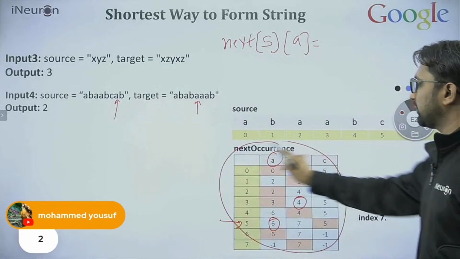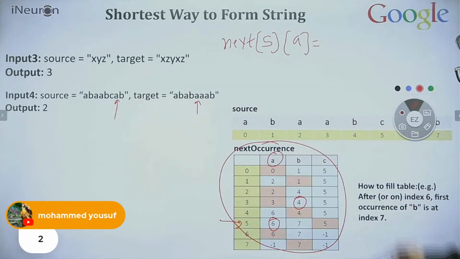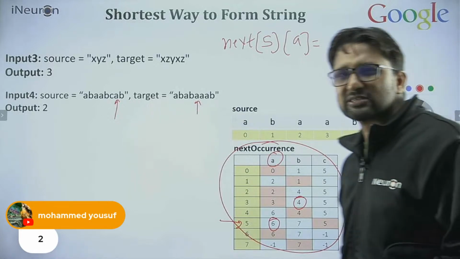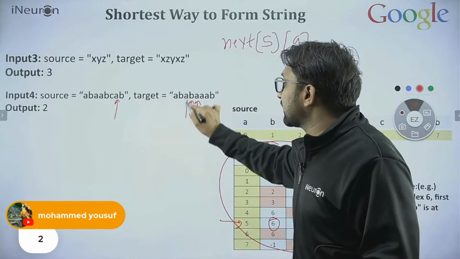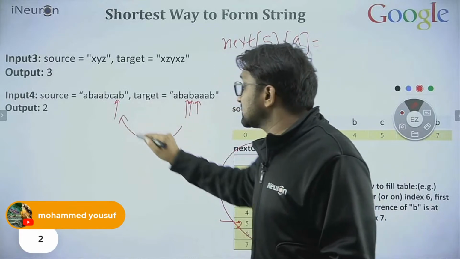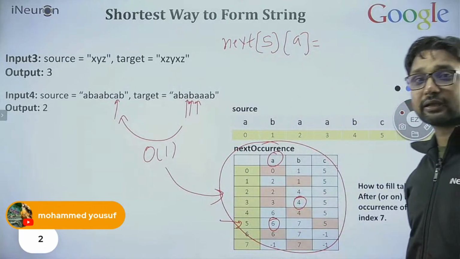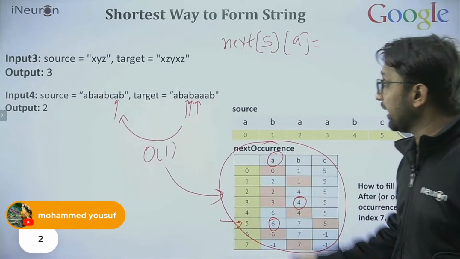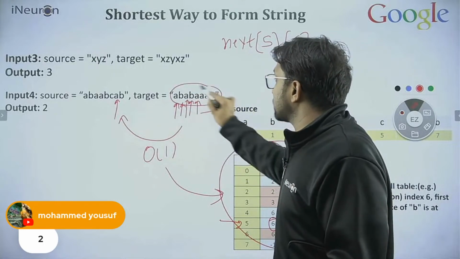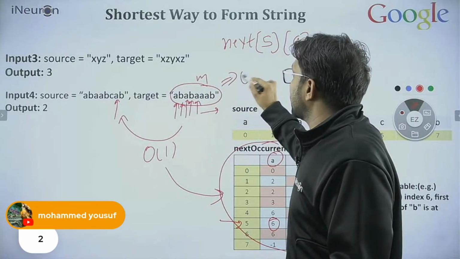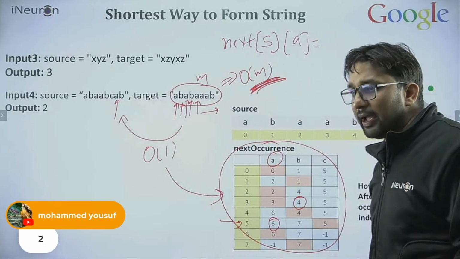This is the only thing I'm telling you. How this table is built up, that is very easy. We will do that after this. But one thing you must have noticed is that we are finding every character of the target in the source in order of one time. Why? Because of this table. This table is directly telling us, so we need to scan this string only one time. Suppose the size of this is M. How much time will this take? Order of M. That's it.